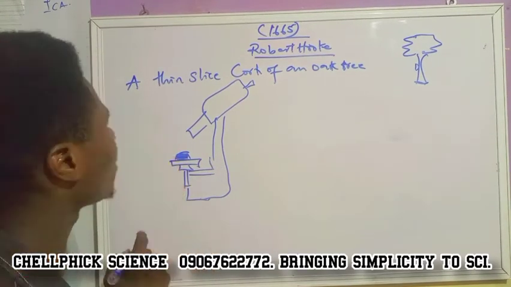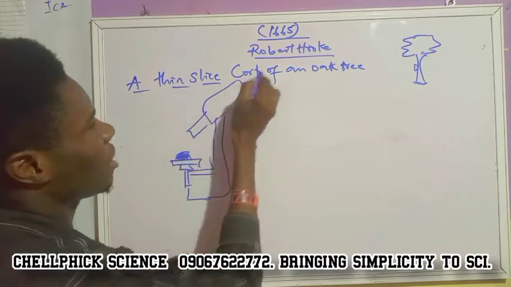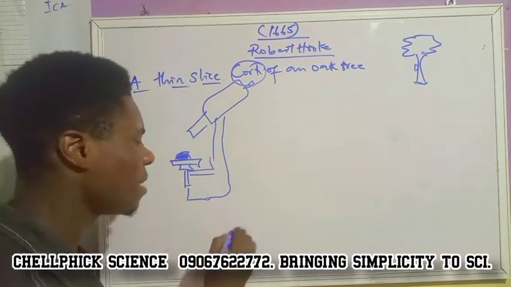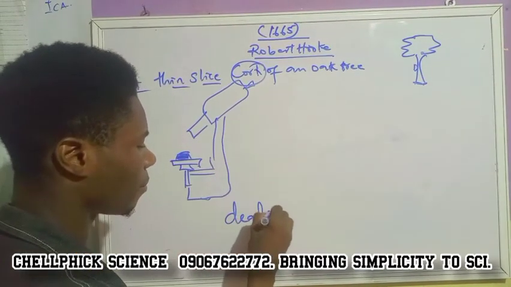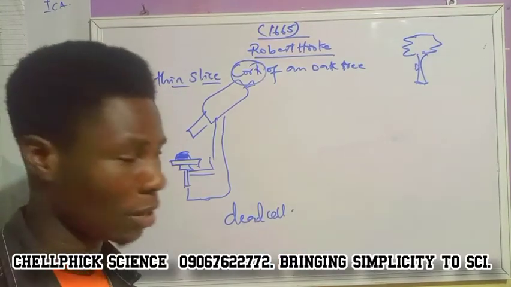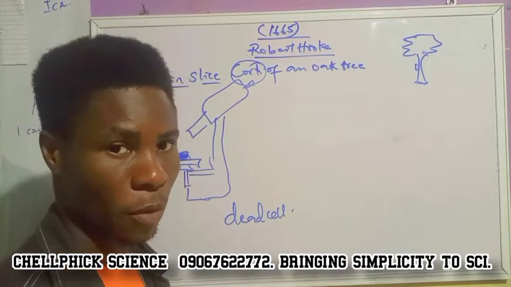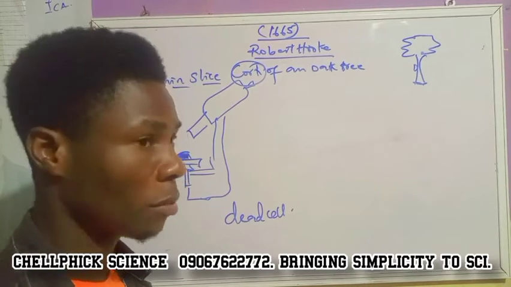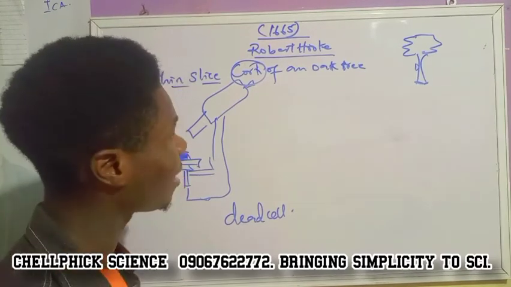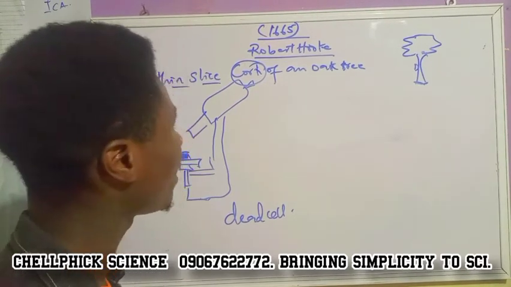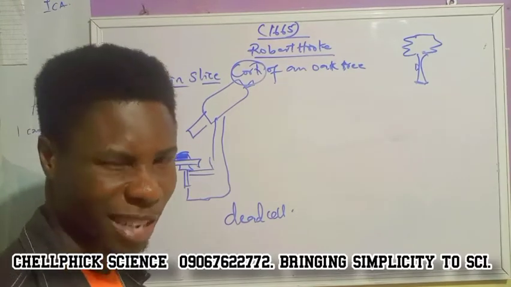However, I want you to observe this to be real. A thin slice of cork. What is the meaning of cork? Cork means dead cell. This is one of the mistakes of Robert Hooke. He observed a dead cell. However, I'm going to explain everything in detail for you. But don't forget, the first scientist that came up with the cell theory is Robert Hooke in 1665. You don't need the year, but actually you can show how brilliant you are.